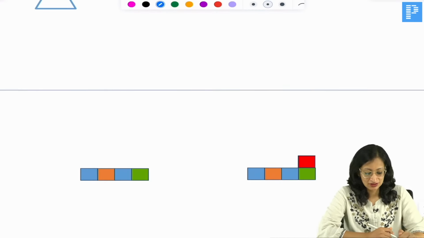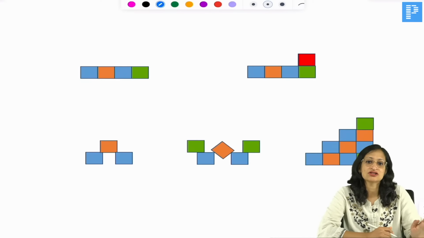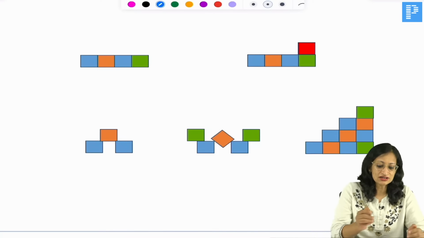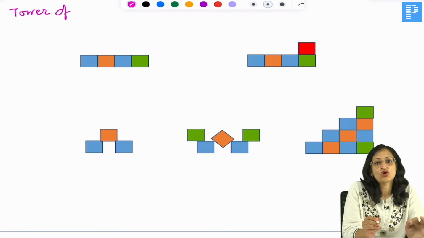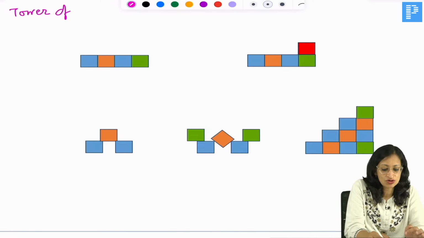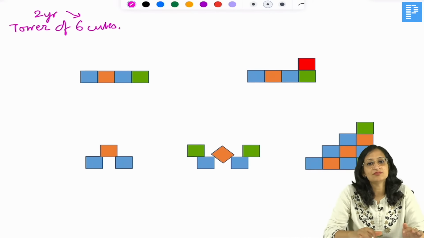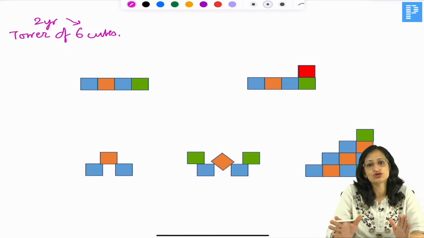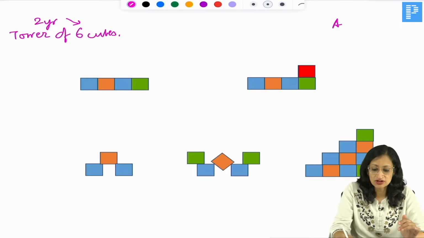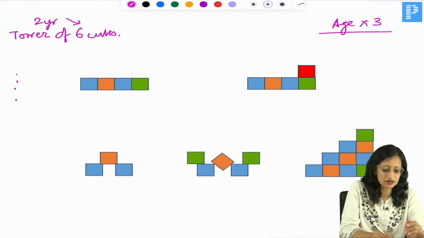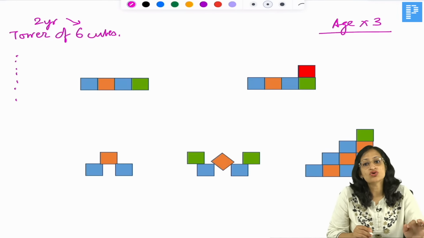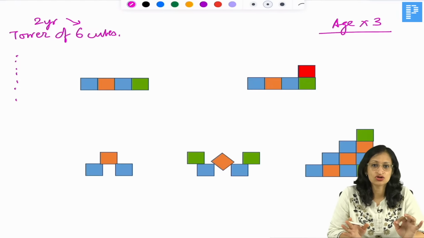Okay. Now, there are some cube related milestones as well. The most important is the tower of cubes. A child of 2 years is able to make a tower of 6 cubes. So tower of 6 cubes comes at 2 years. That means the number of cubes a child can put into a tower is age into 3. Age into 3 is the number of cubes the child can put into a tower, one on top of the other like this. So at 3 years the child can put 9 to 10 cubes in a tower.